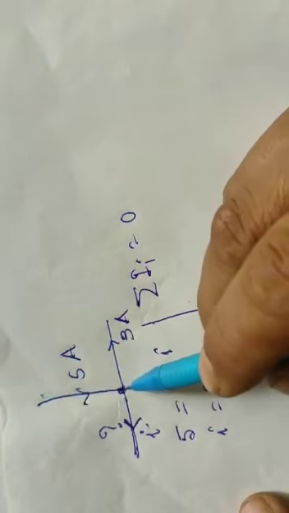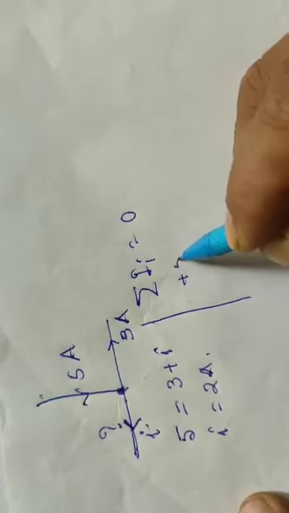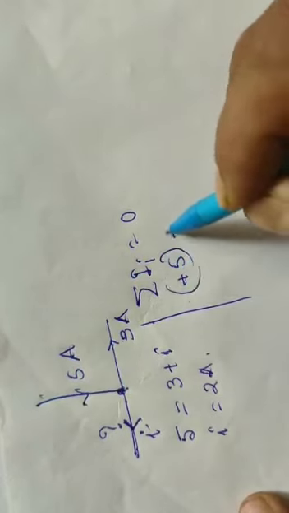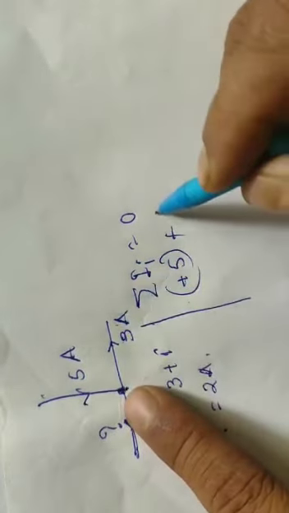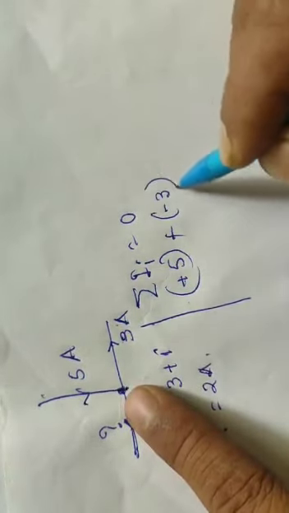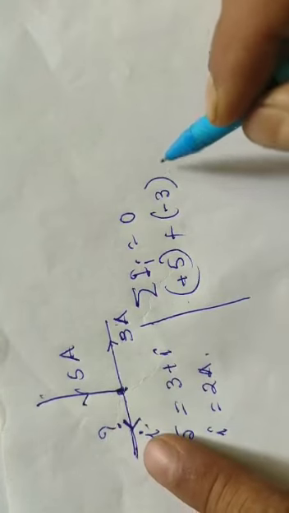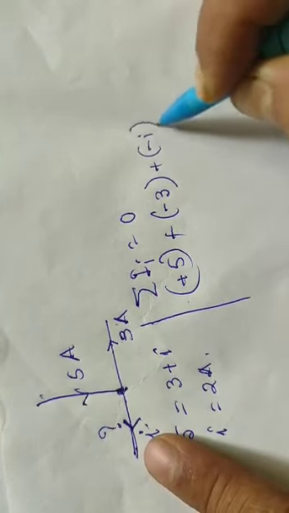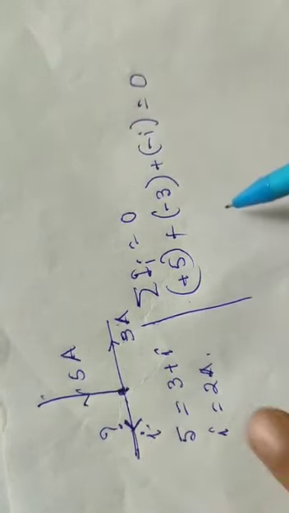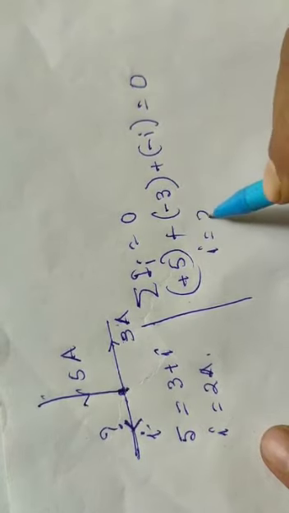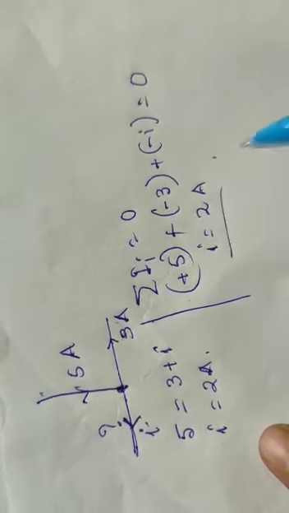If we follow the algebraic sum of currents, it is 0. Current towards the junction is considered positive, and current coming out from the junction is considered negative, and this one is also negative, so the sum is equal to 0. Finally we get the same value, 2 ampere.